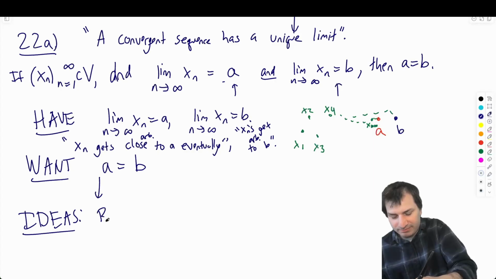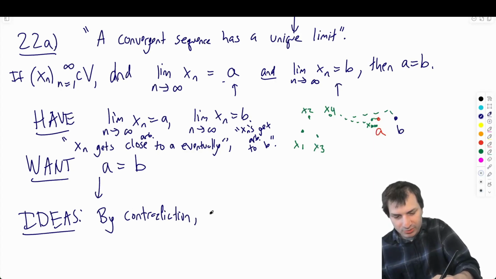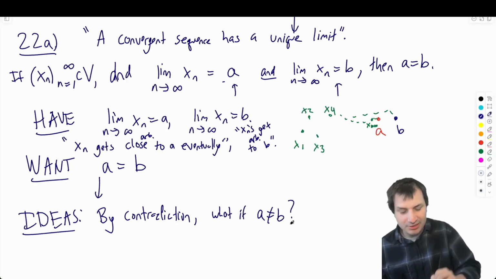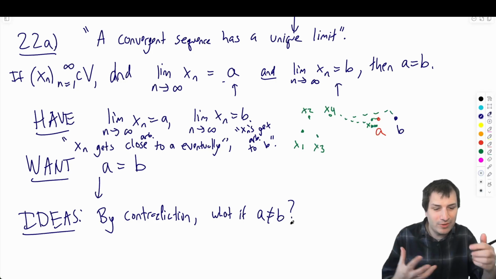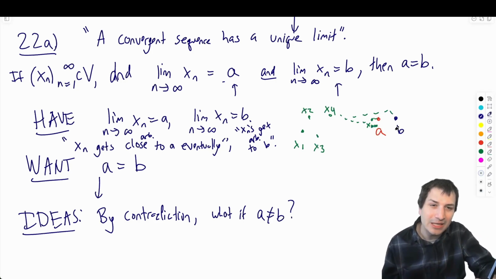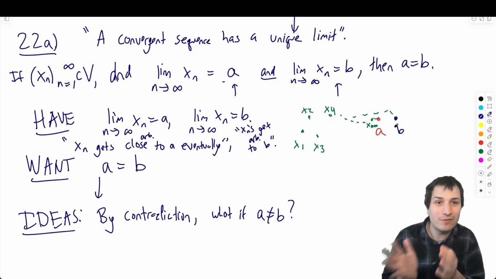By contradiction, what if A is not equal to B? What if A is not equal to B? So this is kind of going with the idea. I'm like, how could it possibly get close to A and B if they're different, right? So what if they're different?